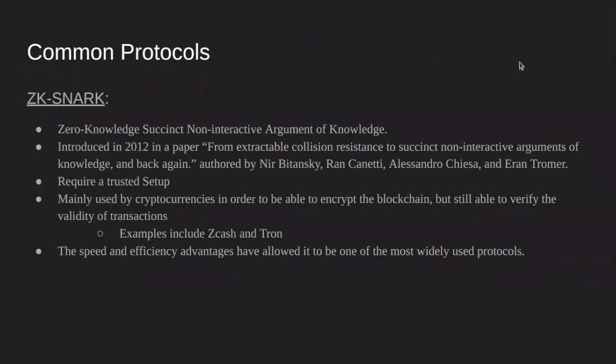And it's used to show that the sender has funds, like how much money you have, without making the actual amount public,